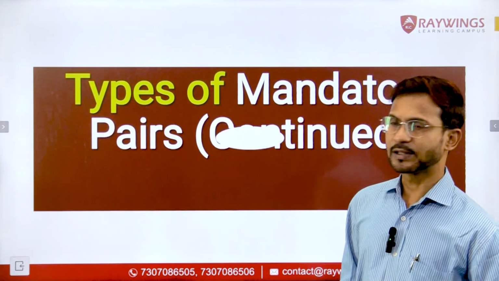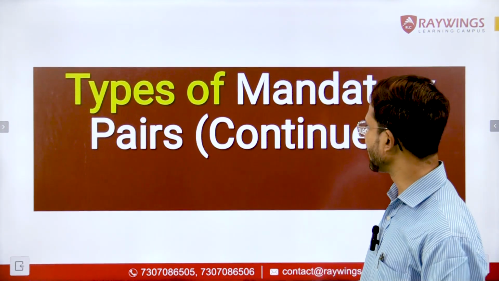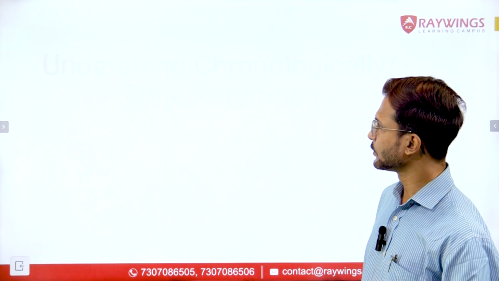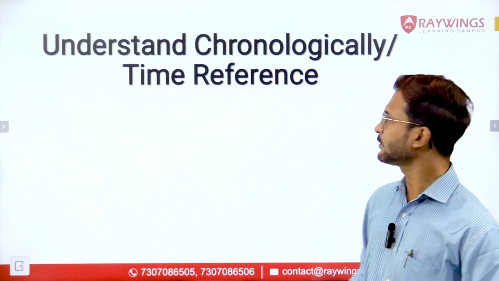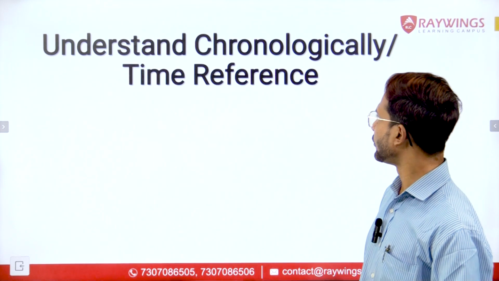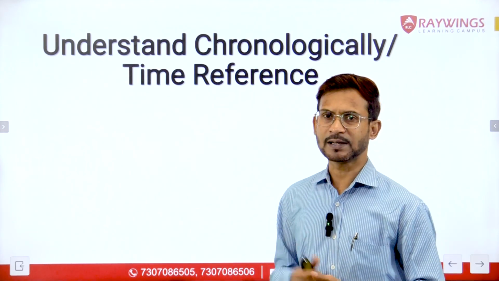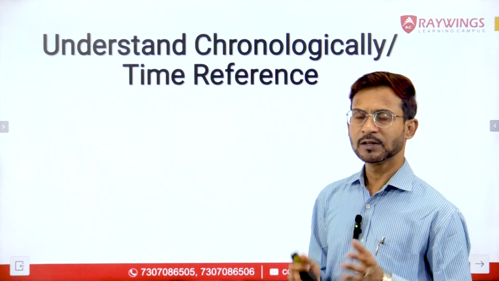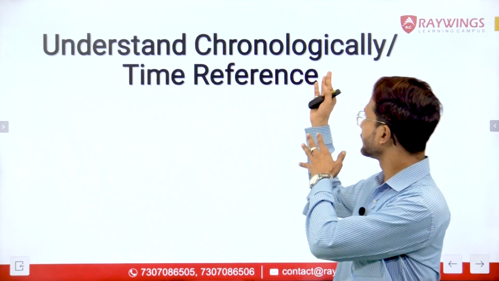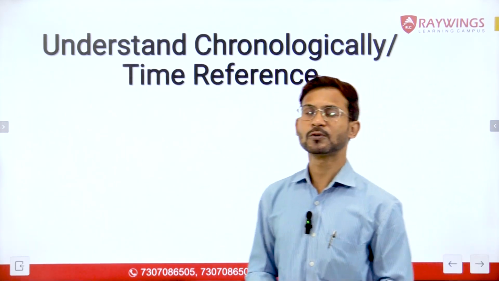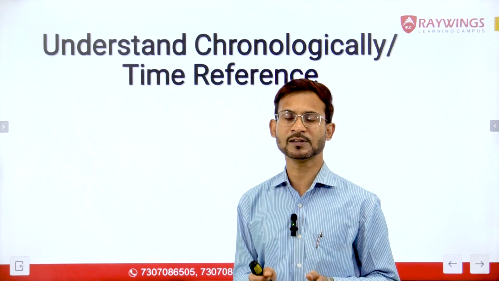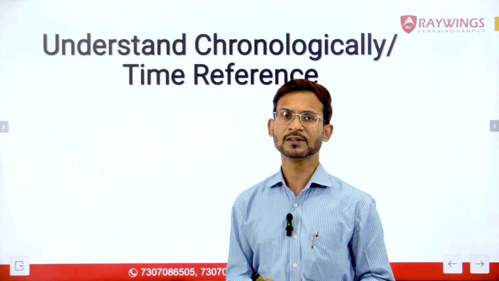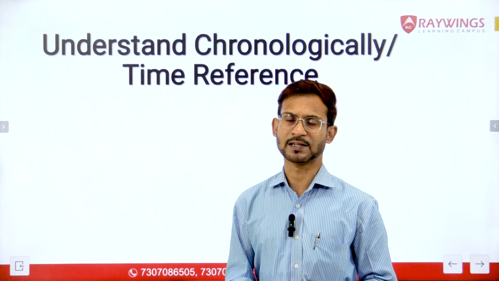There are a few more mandatory pairs which are as follows. The first one is understanding chronologically, or what we call time reference. These two concepts are interrelated. We need to understand what the word chronologically means. Chronologically means there is a logical chain of events based upon some timeline.